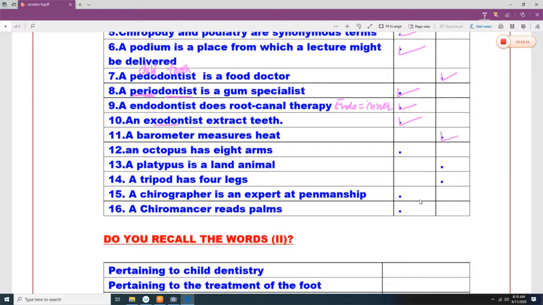So no. An octopus has 8. Octo means 8. So correct. Platypus is a land animal. Platypus, platy plus something flat. So no. A tripod has 4 legs. Tri means 3. So it has 3 legs, not 4 legs. A choreographer is an expert in penmanship. Yes. A chiromancer reads palms. Yes.